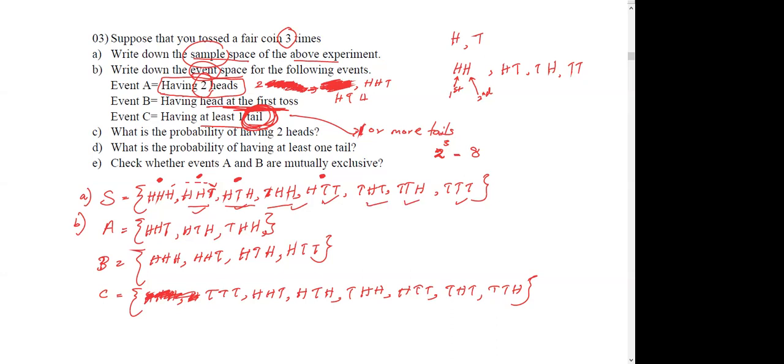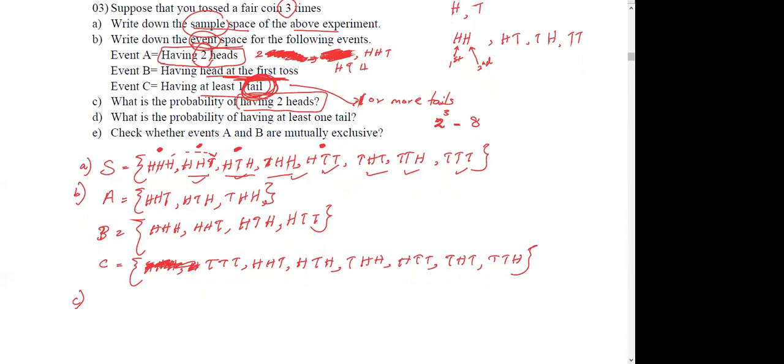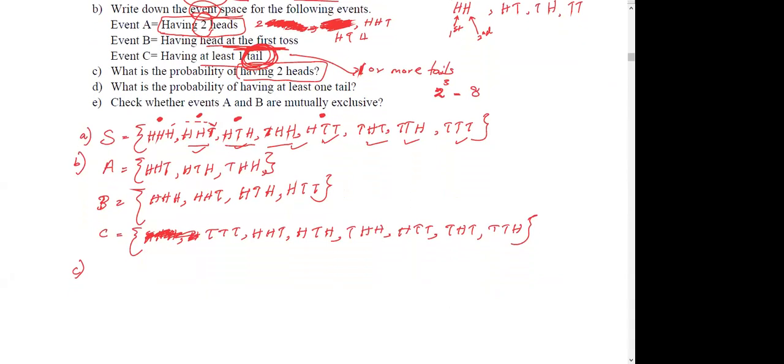Okay, what else? Oh, that's it. So the next one is, what is the probability of having two heads? They ask what is the probability of having two heads, so you have to count how many possible outcomes for two heads. Altogether you have how many outcomes? 8 outcomes, right?